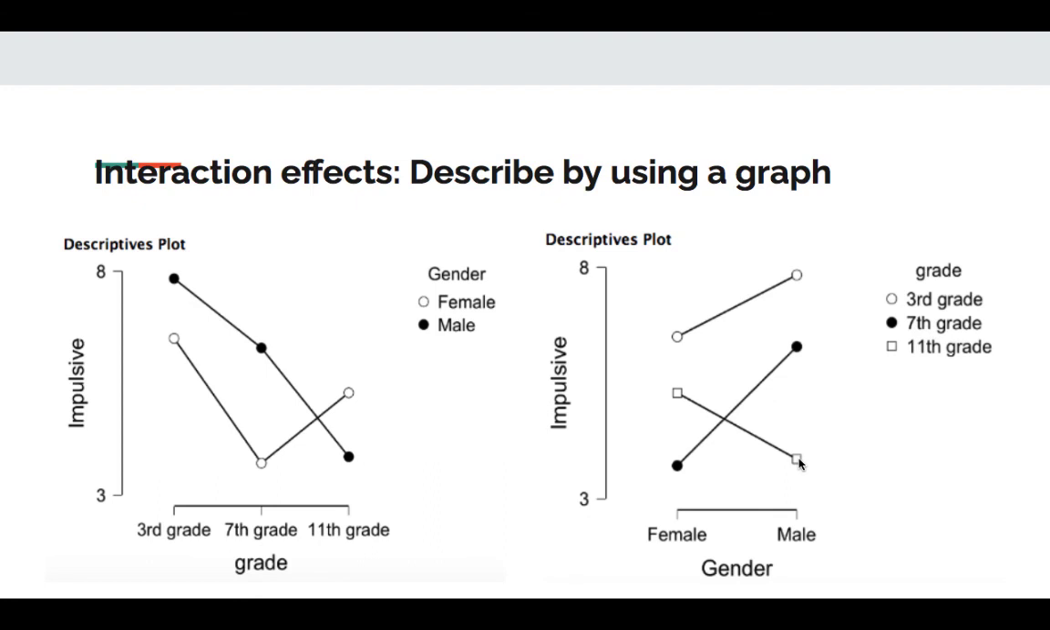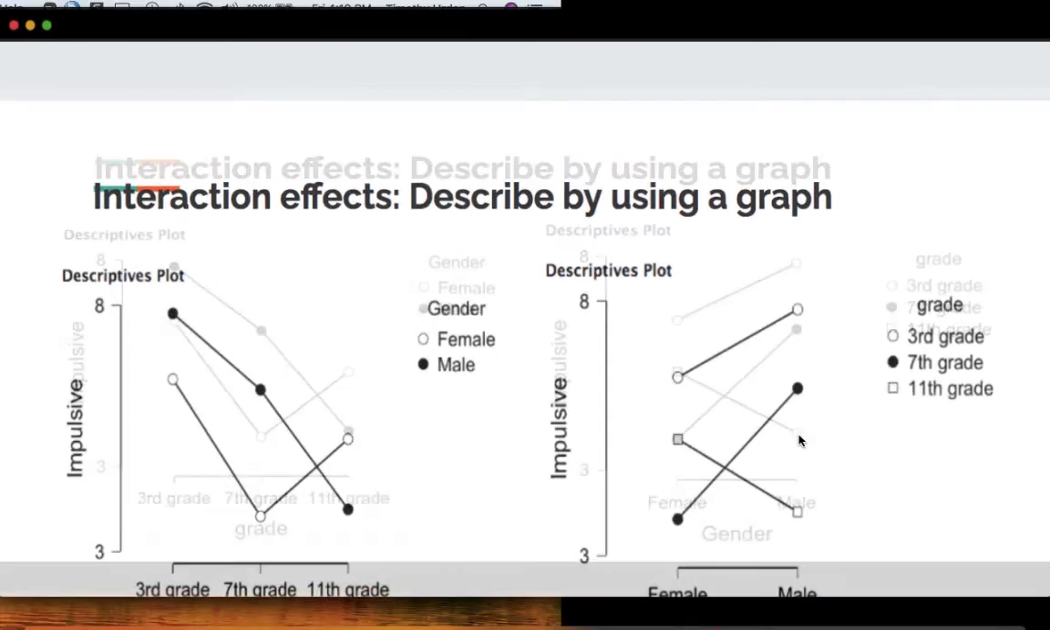So that's how you wrap words around factorial ANOVA results. And I hope that that was helpful.